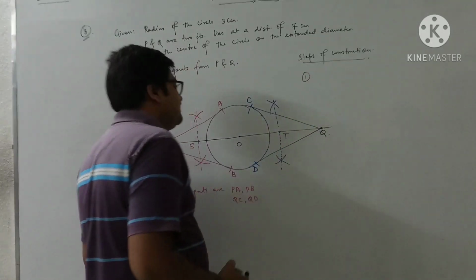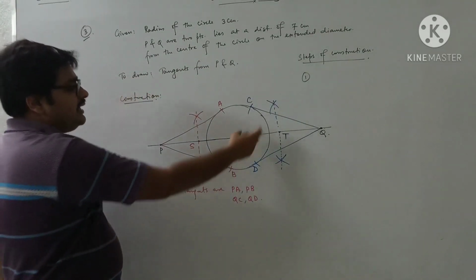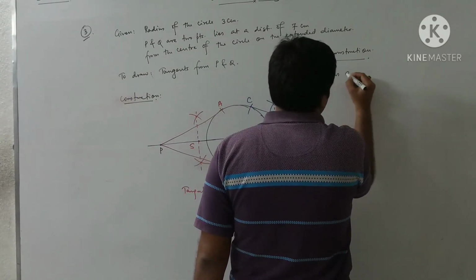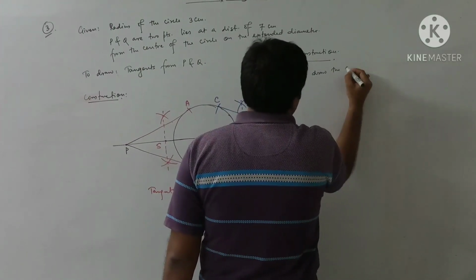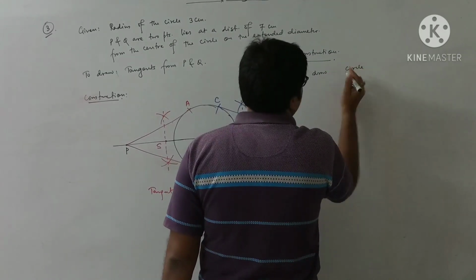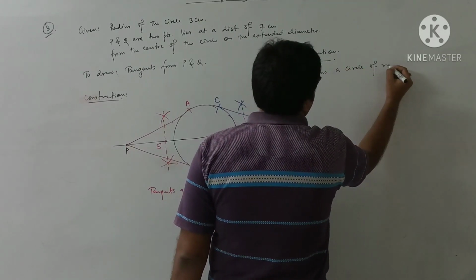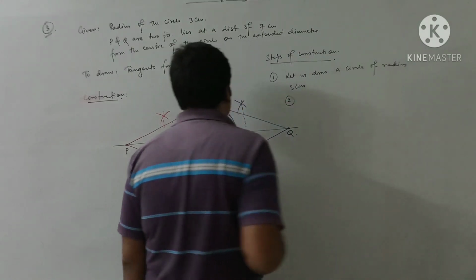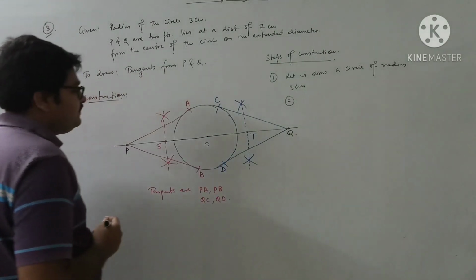What do we write at first? Let us draw a circle of radius 3 cm. Second point, what will it be?